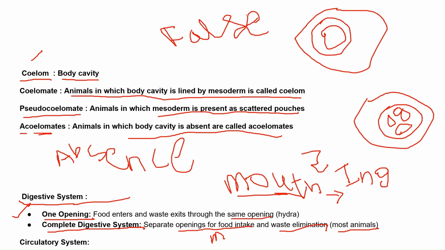So that is what a complete digestive system means. That means an organism having two openings: the first one is the mouth for the ingestion of food or food intake, and the anus for the egestion of the food.